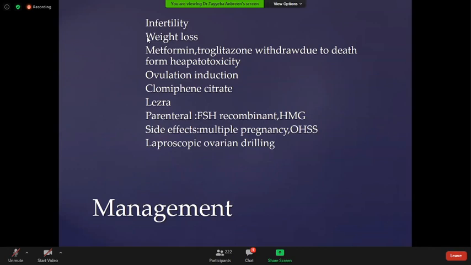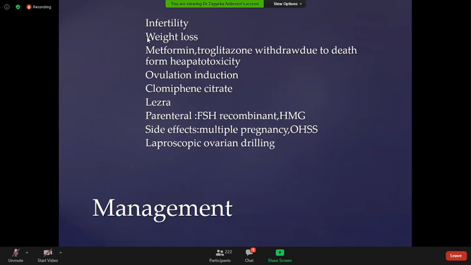Management. If the patient is subfertile, there are two types of patient. Is the patient sexually active, or is the patient single or not sexually active? For the sexually active patient with PCO, the important issue is subfertility. These patients are usually subfertile, with prolonged subfertility.